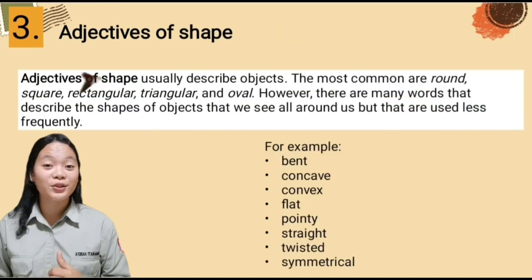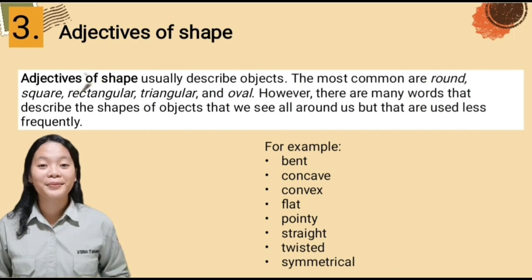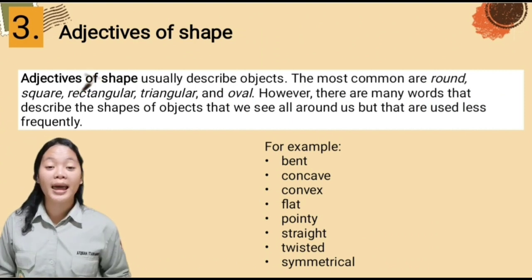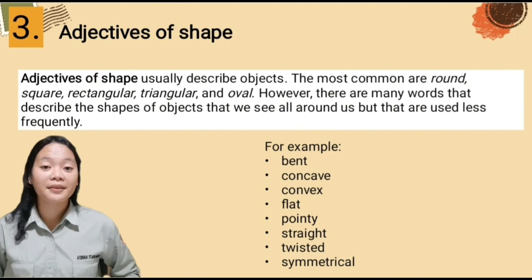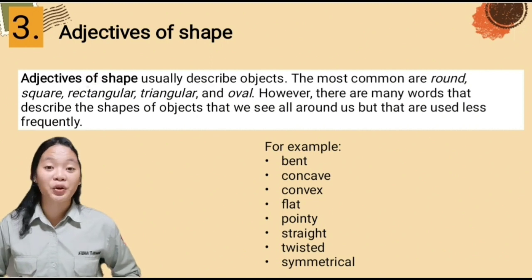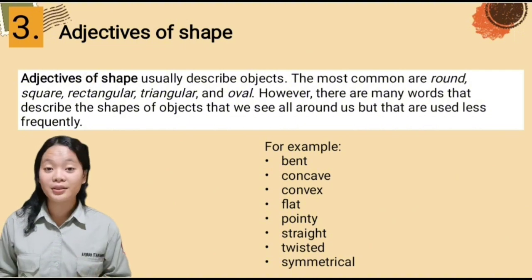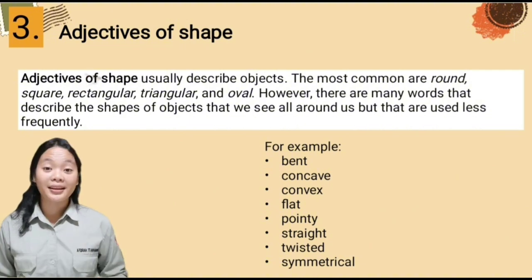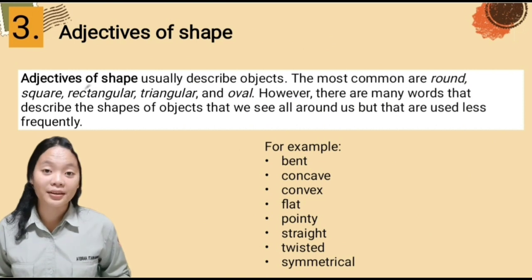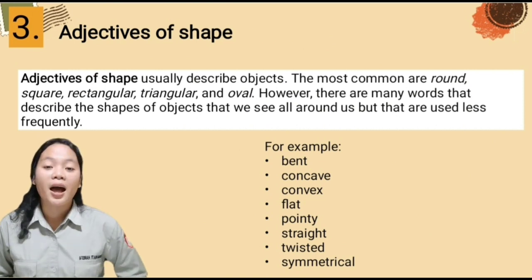Now we continue to the third order. It is about adjectives of shape. Adjectives of shape usually describe objects. The most common are round, square, rectangular, triangular, and oval.